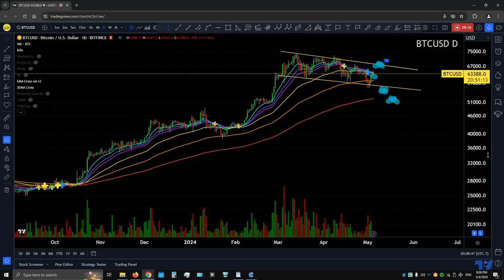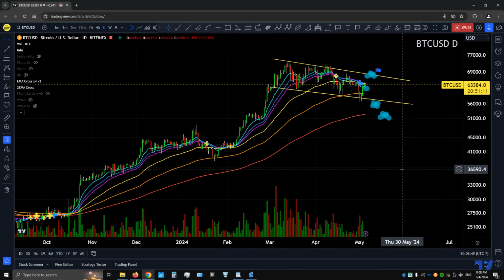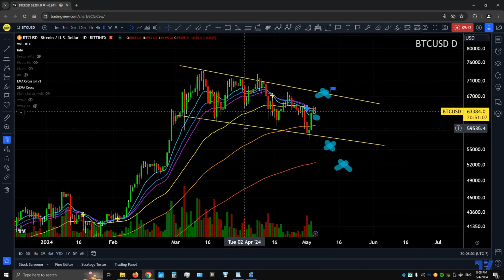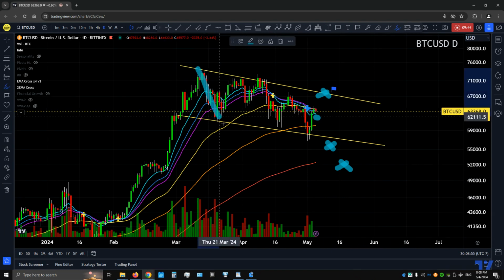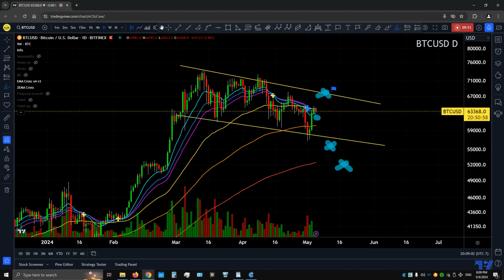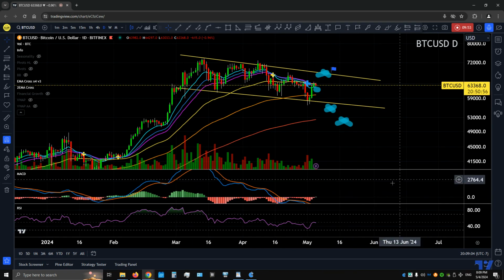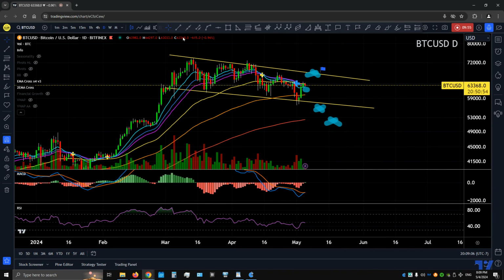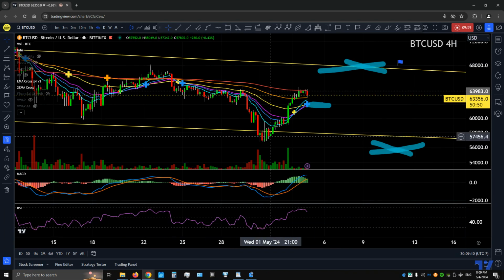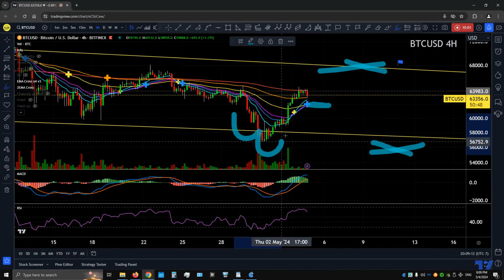Bitcoin USD, Bitfinex chart. Yes, we're still in this kind of downward channel as well. And we did bounce off of that support level about 58,000, you see here, right? And we are starting to see that MACD histogram start to turn green a little bit because in the hourly, we still have that golden up cross. Even on the 4 hour, we had that upside down head and shoulders.